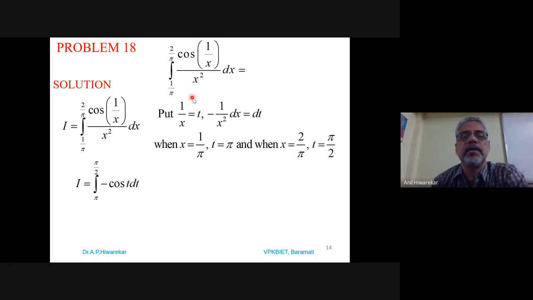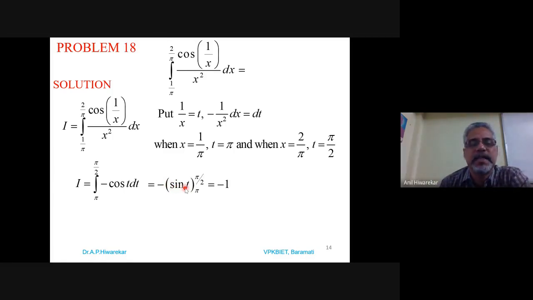And because minus 1 by x square dx is equal to dt, 1 by x square dx will be minus dt. So it is minus cos t dt. And the integration of cos we know is sine. So the value of this integration is minus sine t from pi to pi by 2.